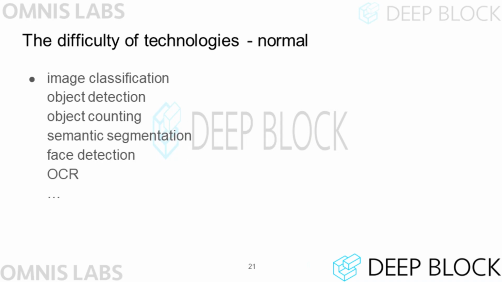Now, let's compare the implementation difficulty of computer vision technology. Relatively much progress has been made in image classification, object detection, and image segmentation, and various open sources exist. Of course, these technologies are still not perfect, but compared to other technologies, it is easier to find information or libraries necessary for implementation. Also, face detection and OCR are highly developed fields.